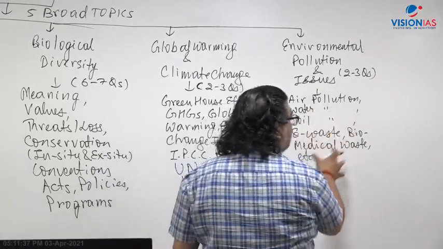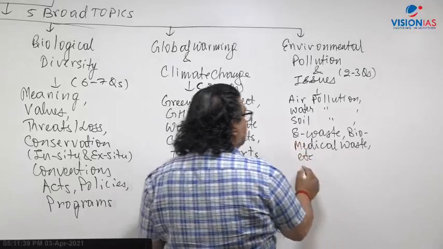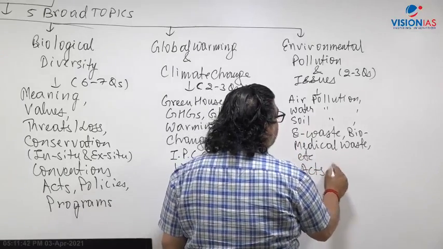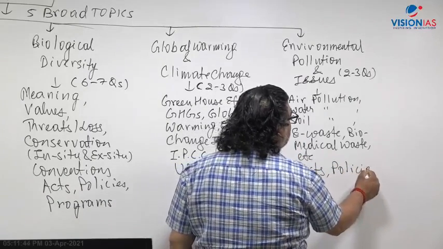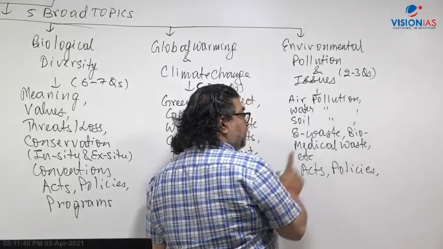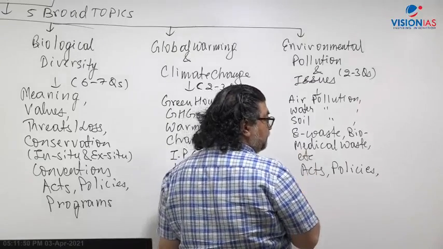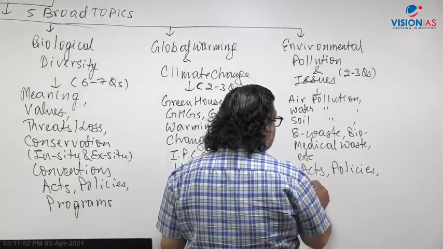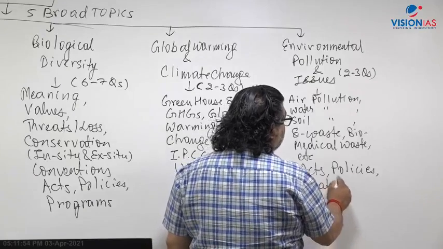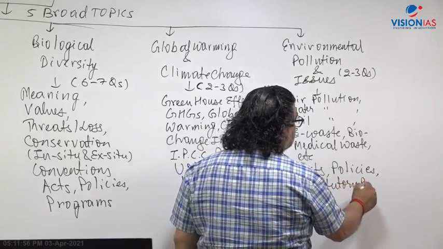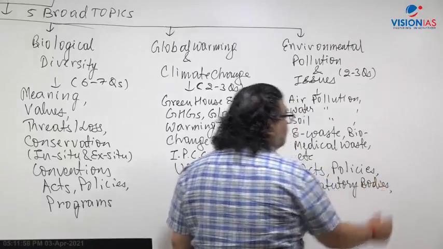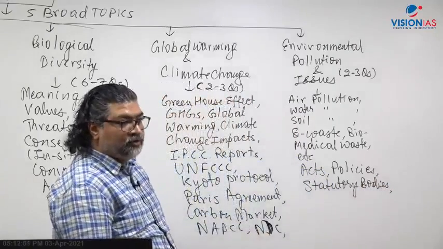Along with that, all the pollution aspects, the impact, policies, then acts, what are the government policies for abatement of pollution: Environment Protection Act, Air Pollution Act 1981, Water Pollution Act 1974, all this comes into it. Then you have statutory bodies, CPCB, Central Pollution Control Board, State Pollution Control Boards.